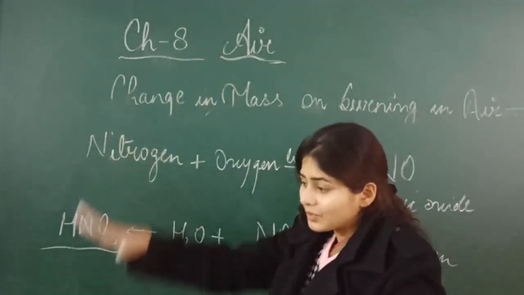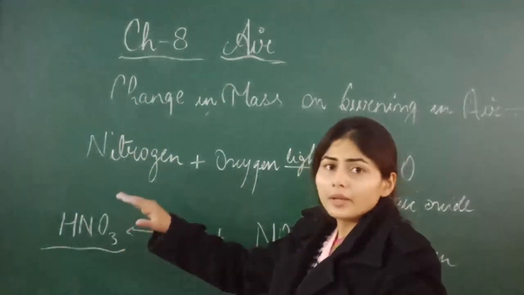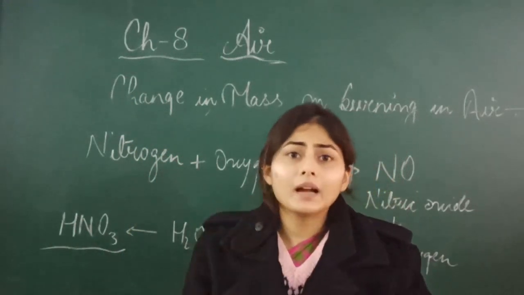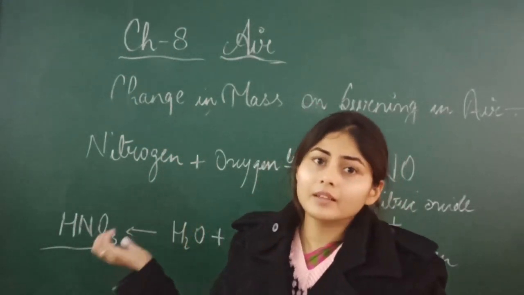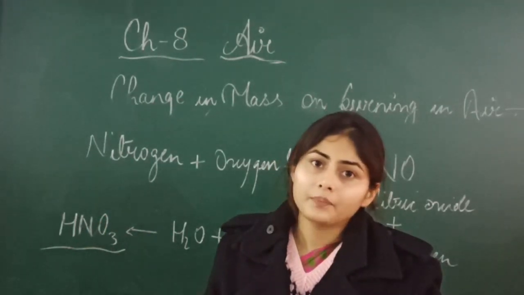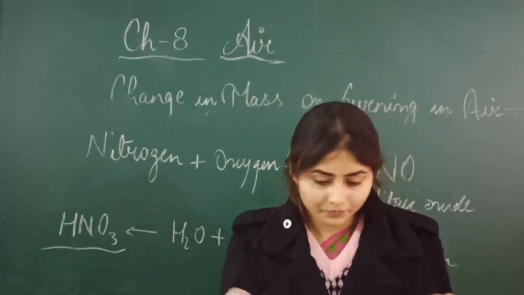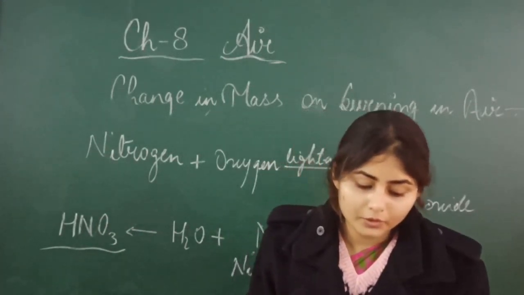This nitric acid comes down and the soil absorbs it. After that, the plant will take this in the form of nitrate or nitrite salt and forms protein.